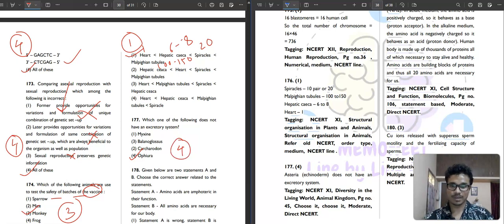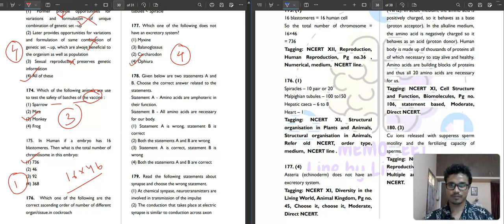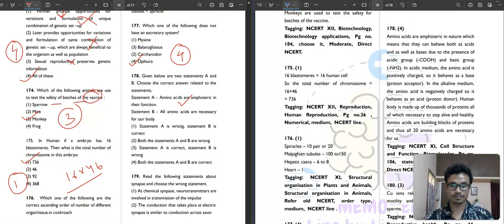Then question number 178. Given below are two statements A and B, choose the correct answer. Statement A: amino acids are amphoteric in their function. Correct. They can act as both basic and acidic, you know that. Then, all amino acids are necessary for our body. There are essential and non-essential ones, that means those which are made in your body and those which are not made by our body, which you need to take in externally, but all of these are necessary for our body. So the fourth option is your correct answer.